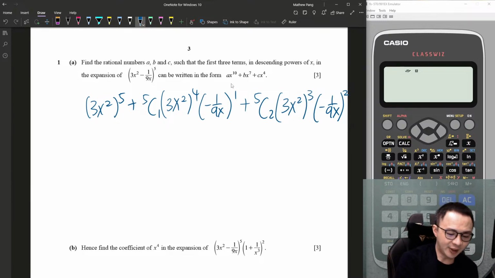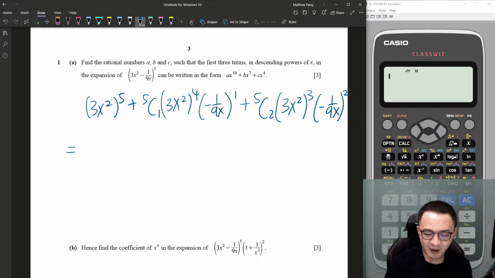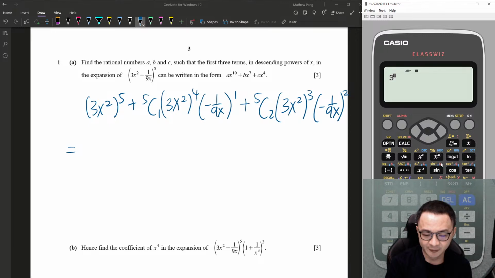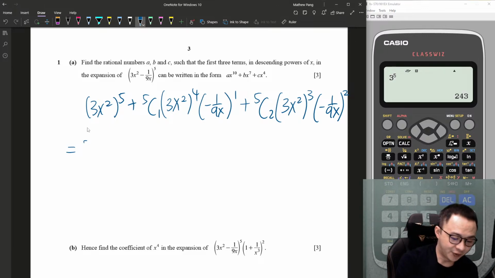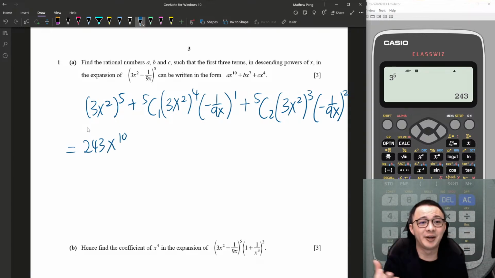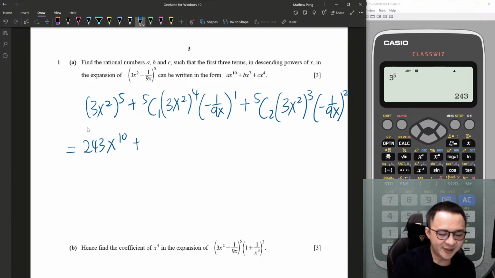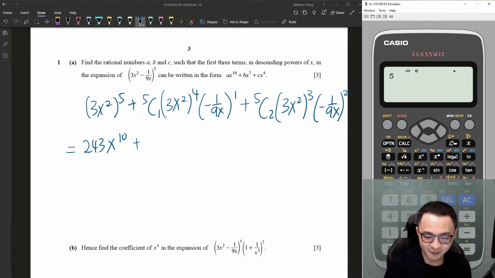The first term should be quite easy. 3 to the power 5 is 243. x to the power of 10, because x squared to the power 5 gives x to the power 10. 5C1 is 5, multiplied by 3 to the power 4, which is 81, and then multiplied by negative 1 over 9.